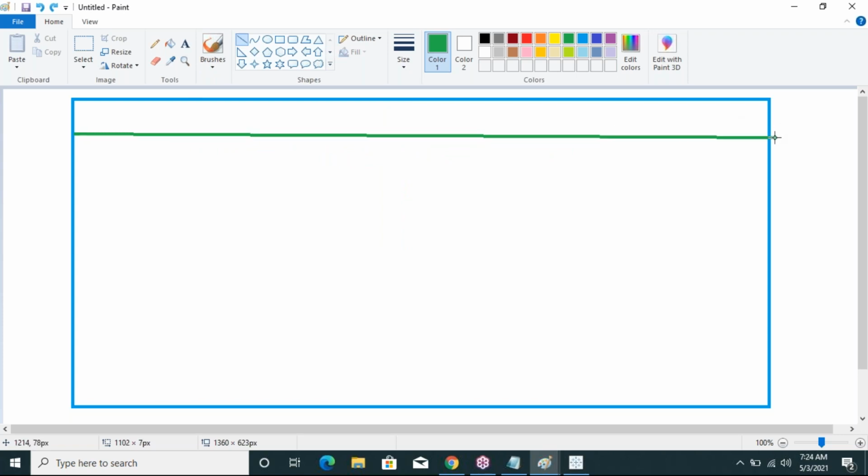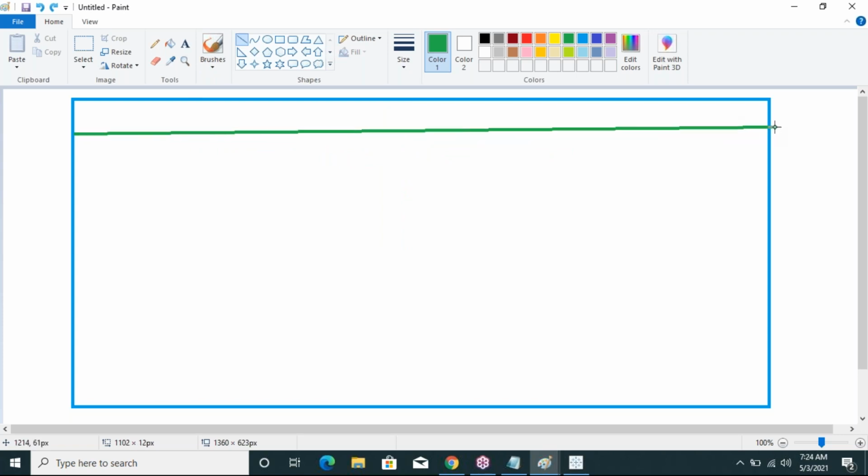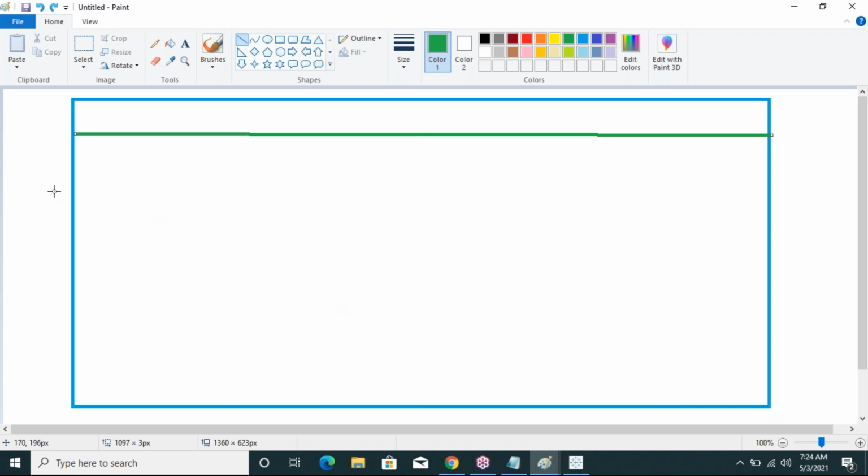What are the differences between live connection and extract connection?